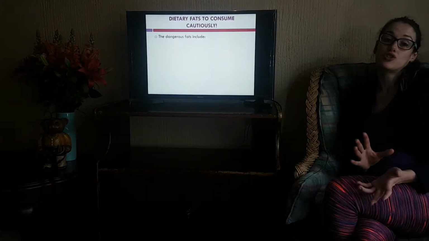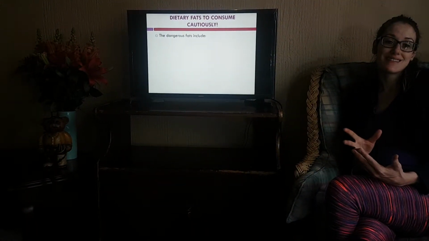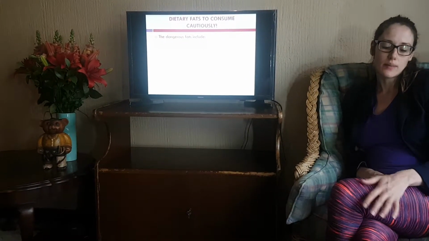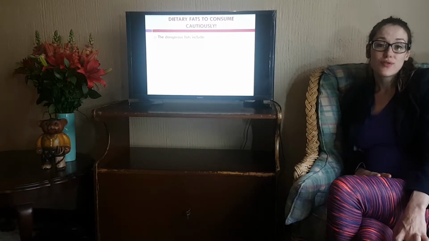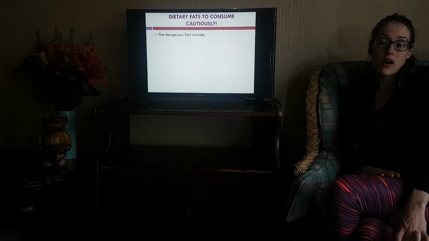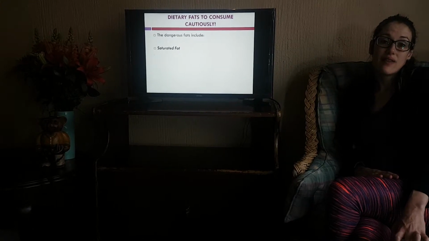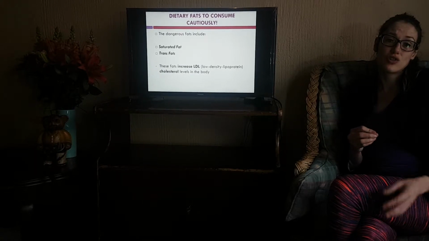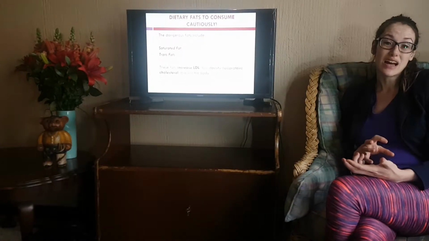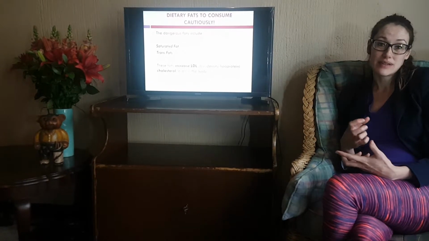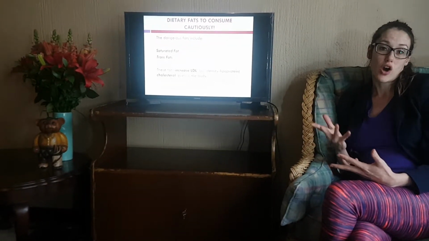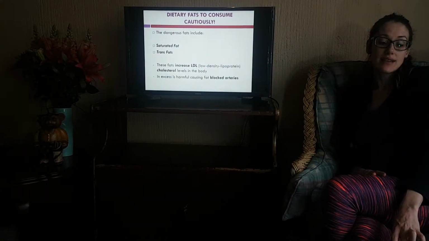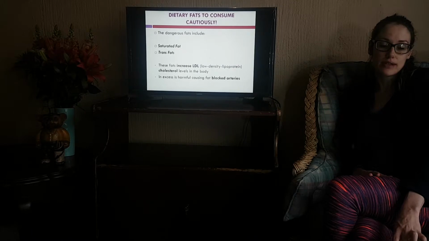Dietary fats should be consumed cautiously, whether they are good or bad fats. Of course, we want to include more of the good fats in the diet, and I will go into more detail about that shortly. The dangerous fats, or the fats that we need to be cautious about, are your saturated fats and your trans fats. These fats increase your LDL cholesterol. As previously mentioned, LDL cholesterol, if in excess, becomes dangerous and leads to stroke, heart attack, and foot and limb damage. So we want to consume these fats in moderation, as they cause blocked arteries.